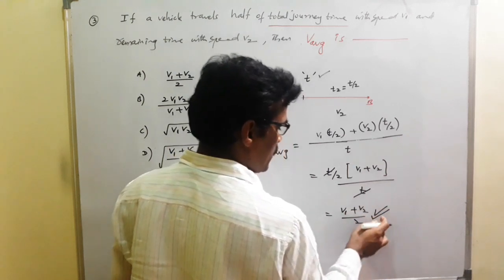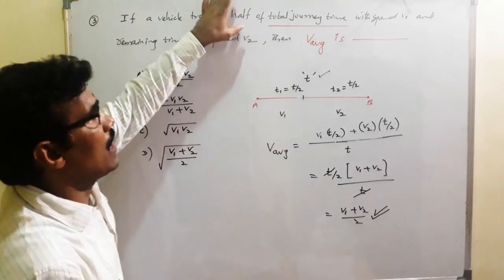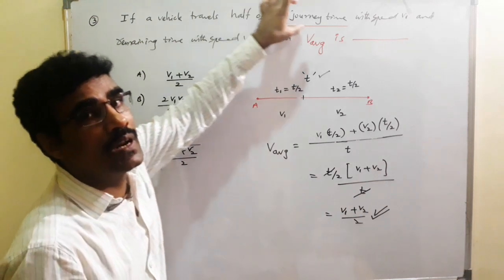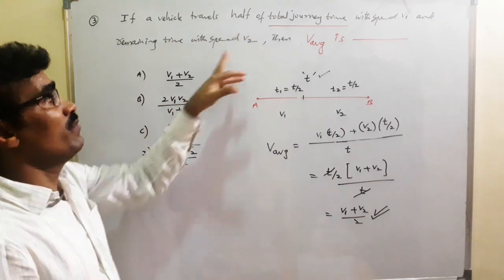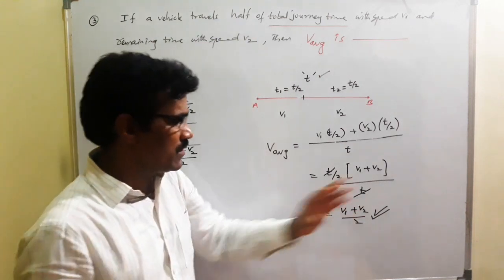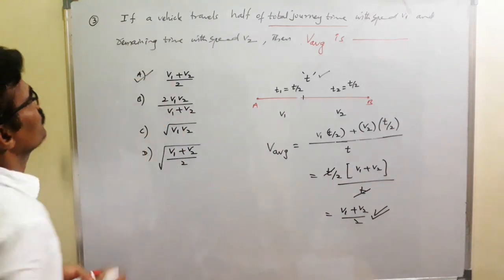This is V1 plus V2 by 2. If a vehicle travels half of the total time with speed V1 and the remaining half time with speed V2, then the average speed is equal to V1 plus V2 by 2. Your correct answer is option A. Okay.